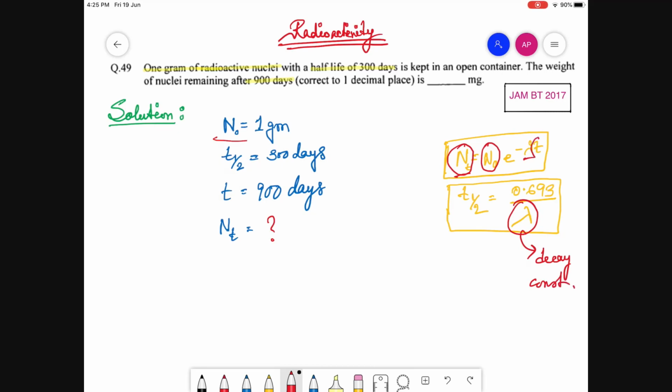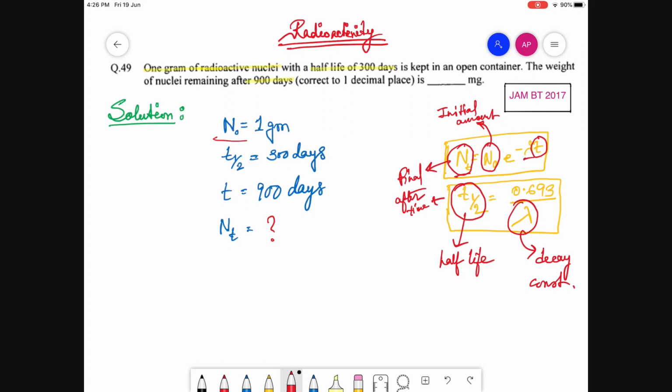This is the time t, and this is T half, that is the half-life. So I should write it here: N0 is the initial amount and NT is the final amount after time t.